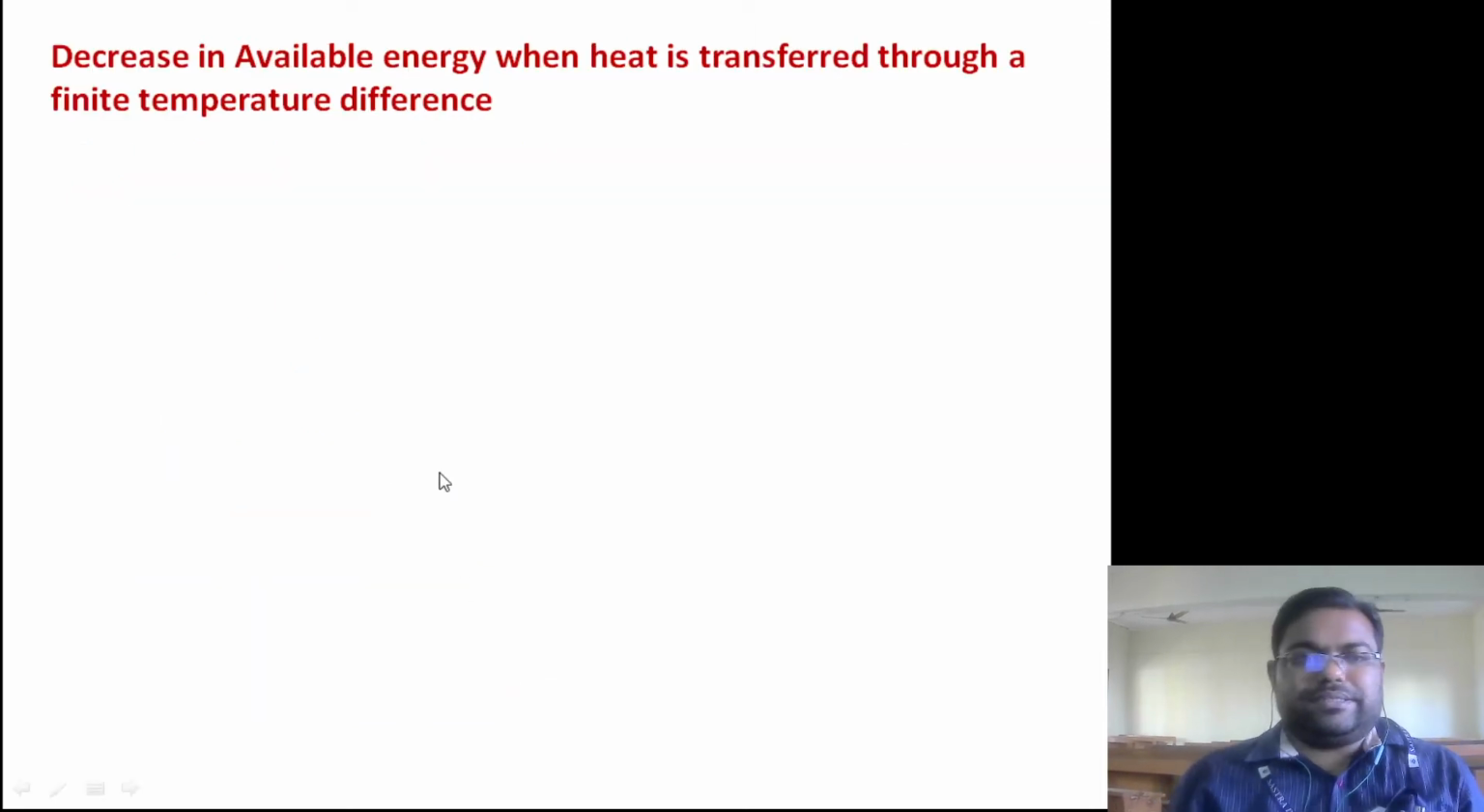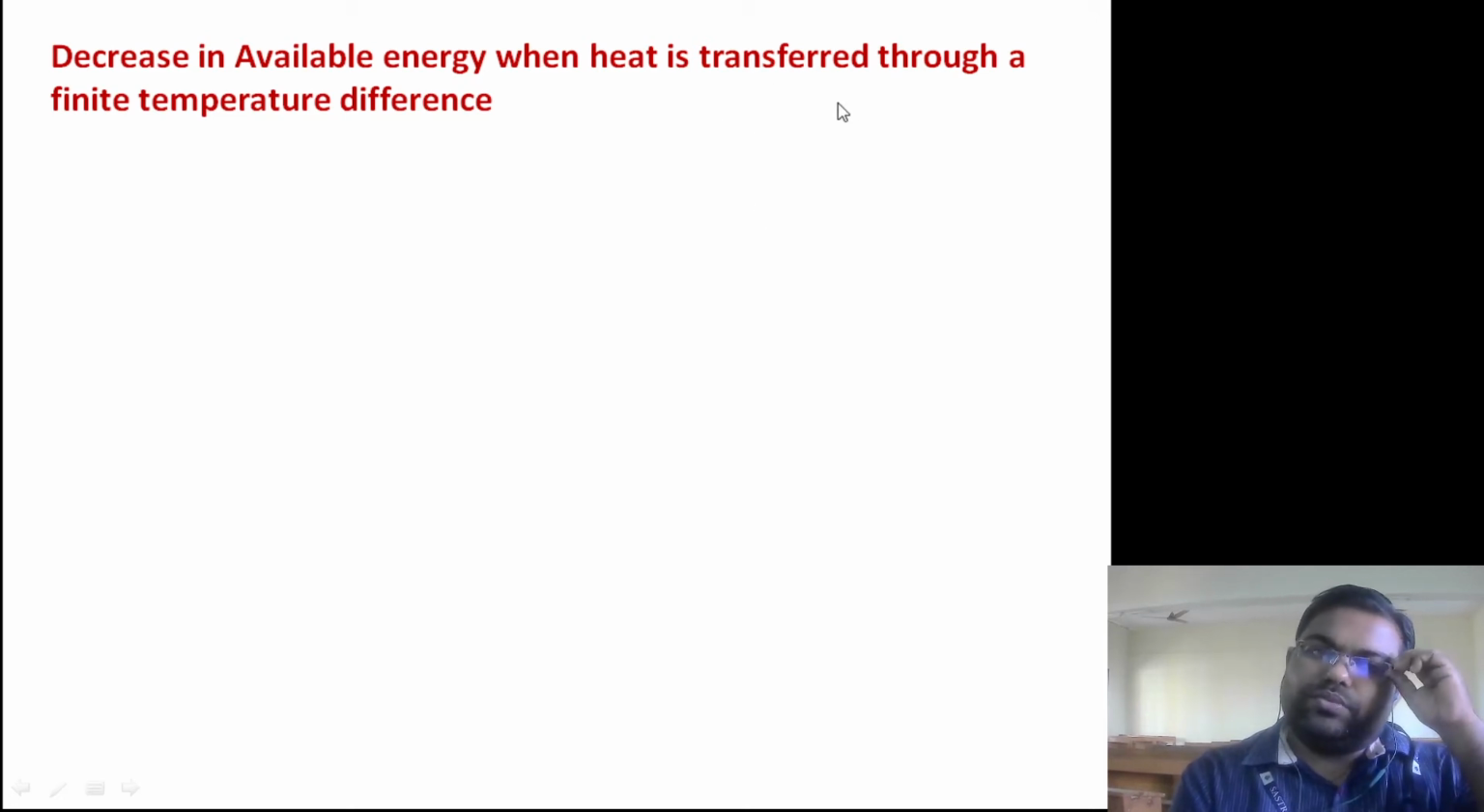Now, the next case is decrease in available energy when heat is transferred through a finite temperature difference. In the entropy principle, we have already seen that whenever there is a transfer of heat through a finite temperature difference, that process will be known as an irreversible process. Whenever there is irreversibility in the system, there will be loss of energy or degradation of energy. When degradation of energy happens, we have to spend some energy to counter that problem. When that happens, there will be loss of available energy. So that's what we are going to prove here: decrease in available energy when heat is transferred through a finite temperature difference.